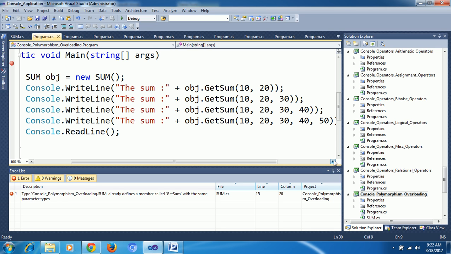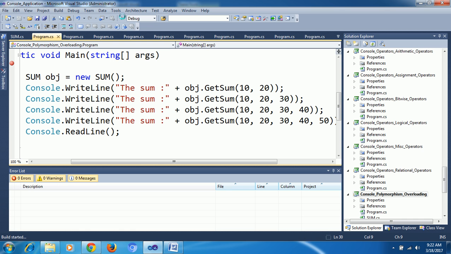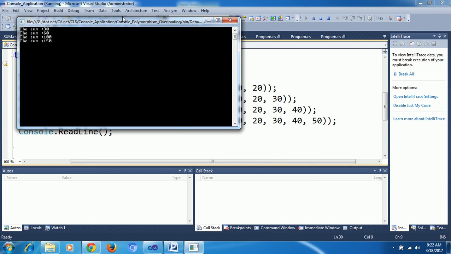Two numbers means it will go to whichever method has two number parameters. Again, three numbers, 3, 4, 5. Based on parameters, it will trigger that method and give you your output. Let's see. Okay, two numbers give 30: 10 plus 20, 10 plus 20 plus 30, 10 plus 20 plus 30 plus 40. For this type of addition scenario you can use overloading.